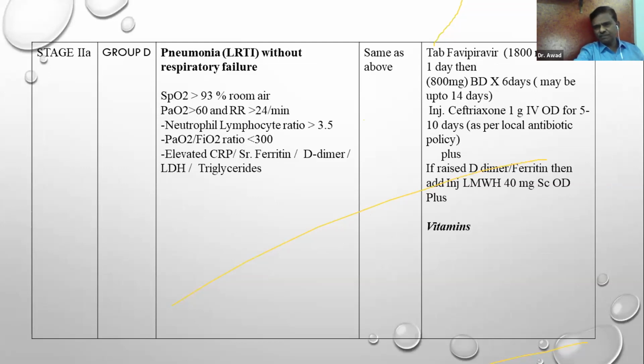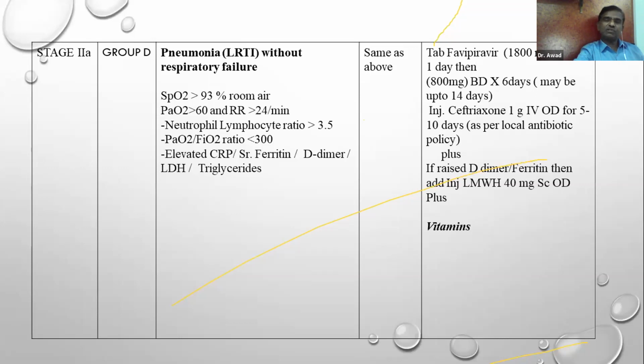respiratory failure. Respiratory failure means when the person is not able to meet the oxygenation, then we say that he has gone into respiratory failure. So he's not able to maintain his saturation, sorry, saturation is more than 93%, and the respiratory rate is around 24 or more than that.